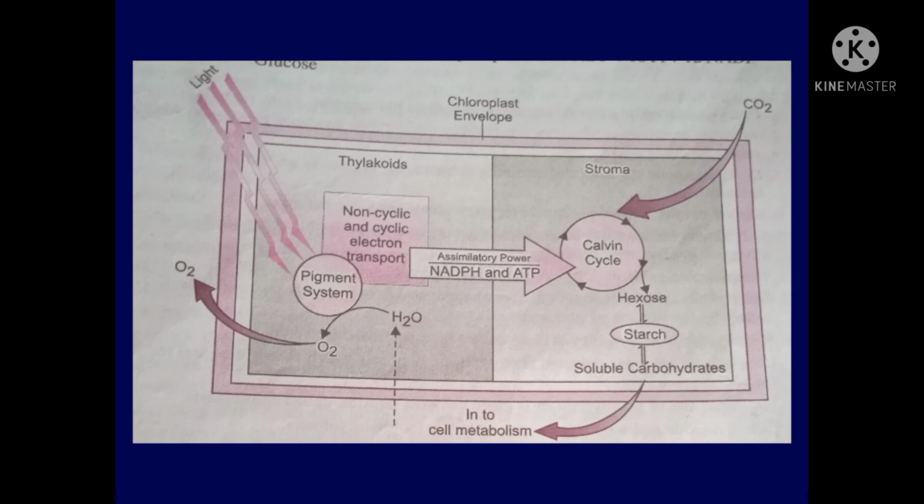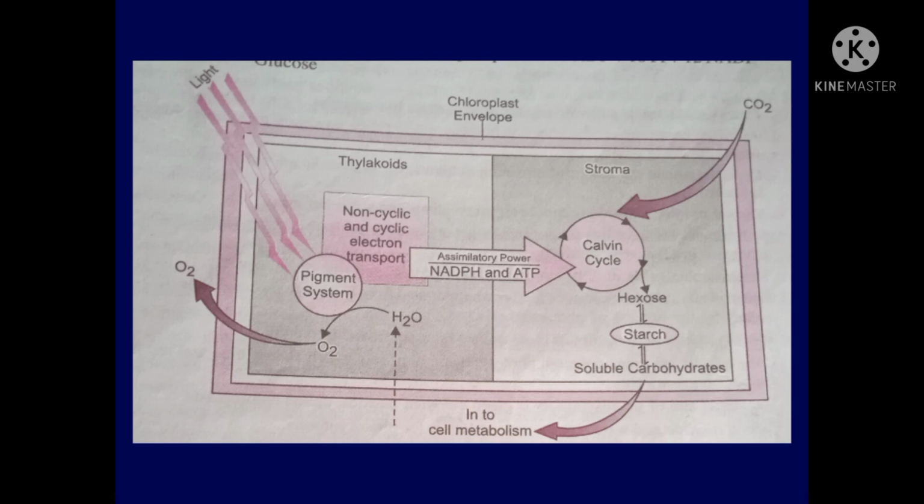So first of all, photolysis of water. Light energy splits up water into its components, that is oxygen and hydrogen. The second one is the formation of assimilatory power. Light energy absorbed by chlorophyll molecules is used in the synthesis of ATP and NADPH. Both ATP and NADPH2 together form the assimilatory power.